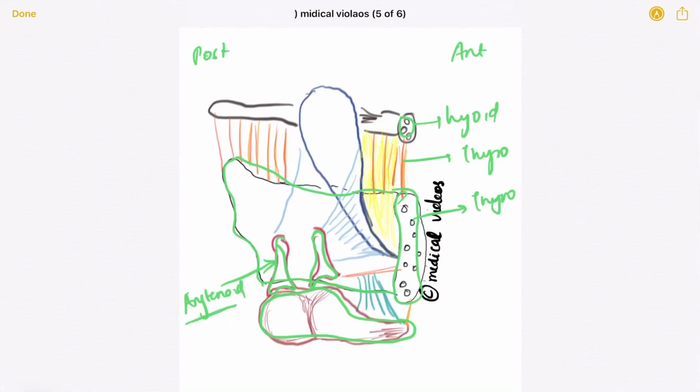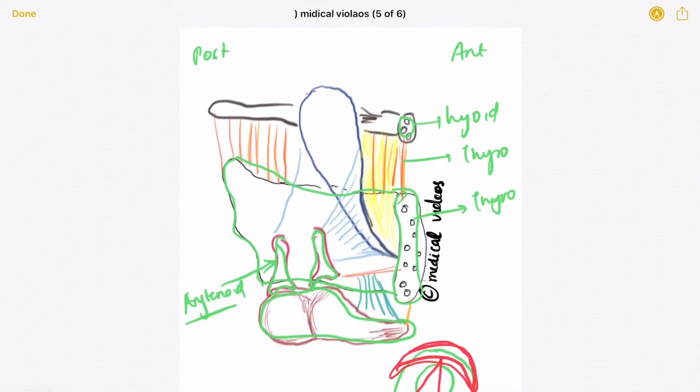If you view from the top, I'll tell you what happens. Basically this is the cricoid. Then there is the thyroid, which is above it, and the thyroid is incomplete as I told you. On the cricoid sit the arytenoids. From the arytenoids go the vocal cords. I hope this picture gets clear in your mind.